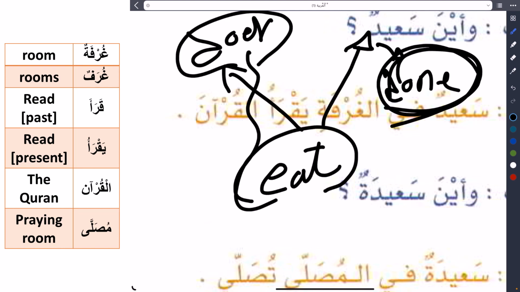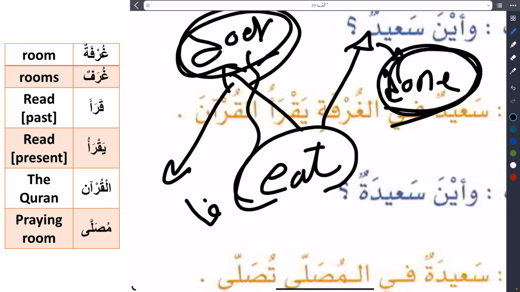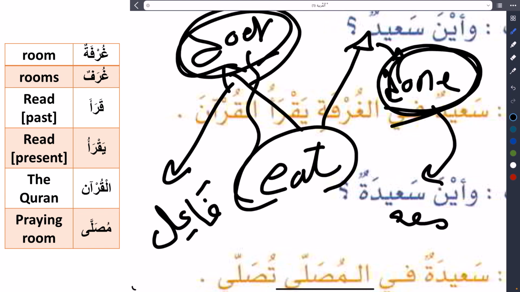So, the doer of any verb in Arabic, we call it fa'il. And the thing that has been done, we call it maf'ulun bihi.